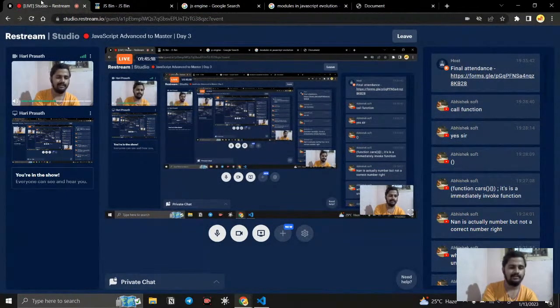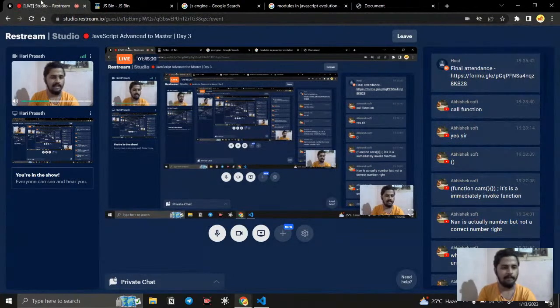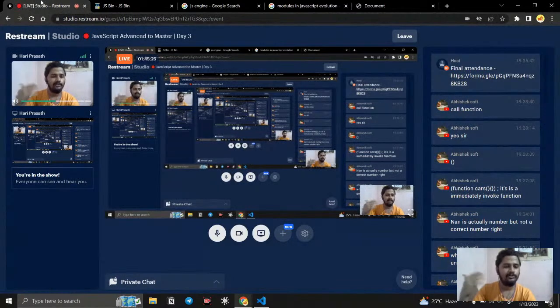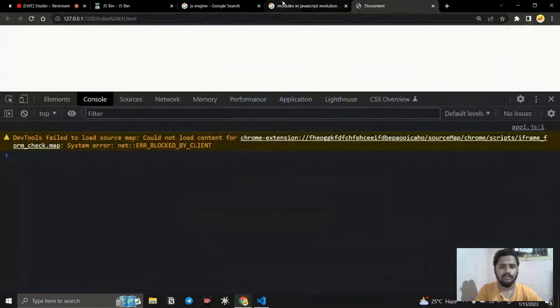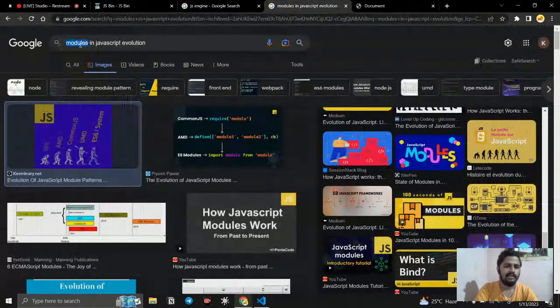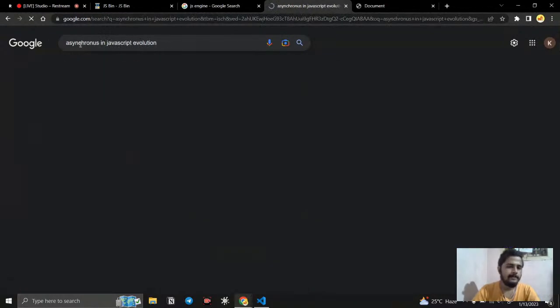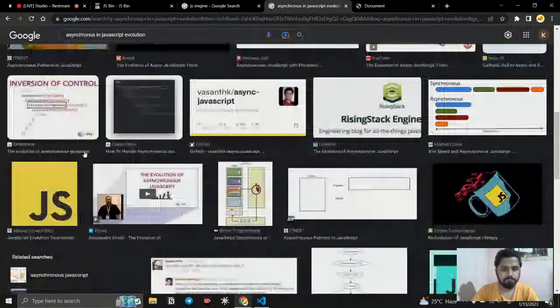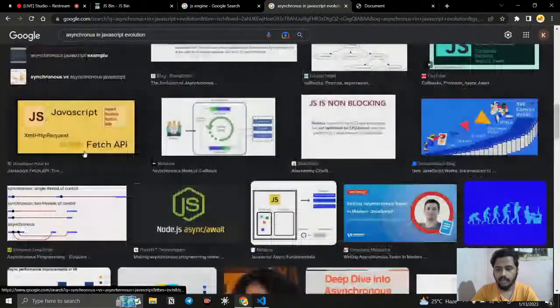It's just like how asynchronous processes happen, right? For asynchronous JavaScript, we use Ajax to fetch data and work with the things. And then what happened? You can see that evolution also, asynchronous. I think it will be great if you have that.